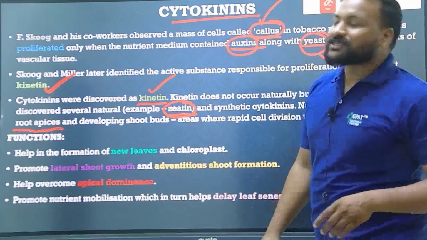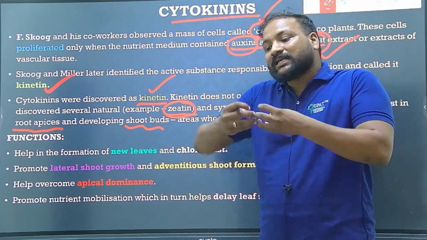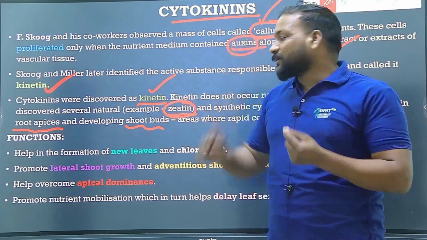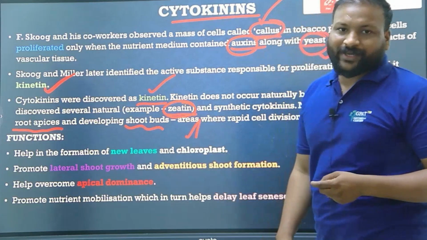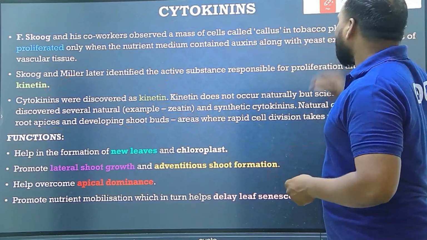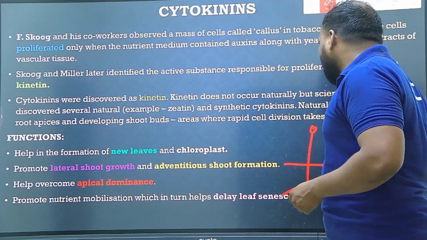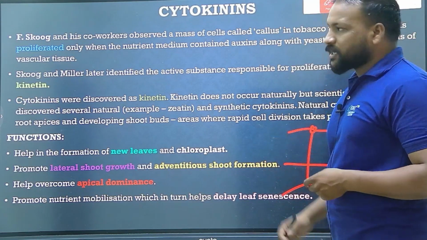Okay, root apices and developing the shoot buds. Obviously, this function is cell differentiation. That's the reason they are available in the root apices. Mostly in the root and shoot they are available because they need to differentiate into different parts.